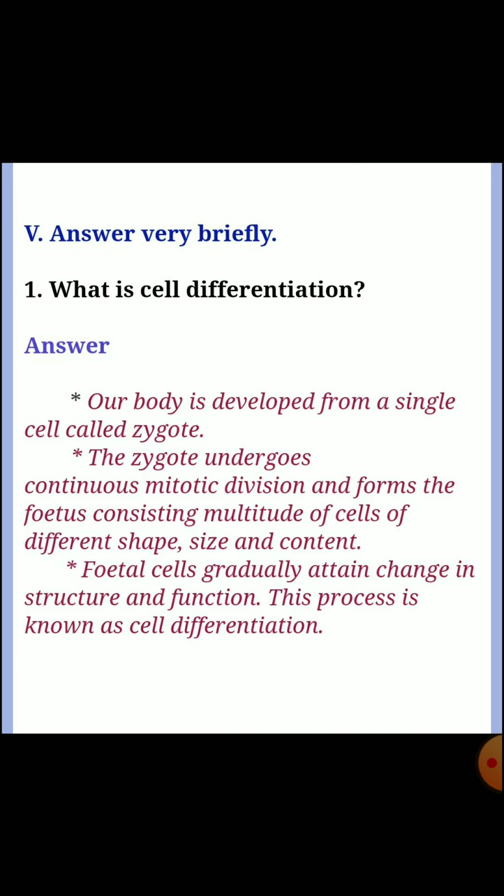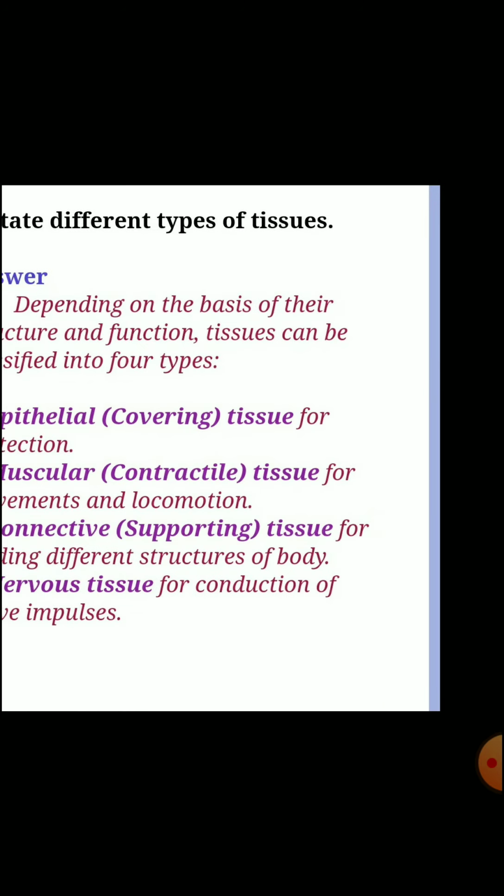First question, what is cell differentiation? Answer, our body is developed from a single cell called zygote. The zygote undergoes continuous mitotic division and forms the foetus consisting multitude of cells of different shapes, size and content. Foetal cells gradually attain change in their structure and function. This process is known as cell differentiation.